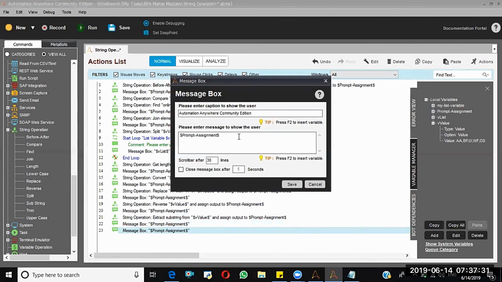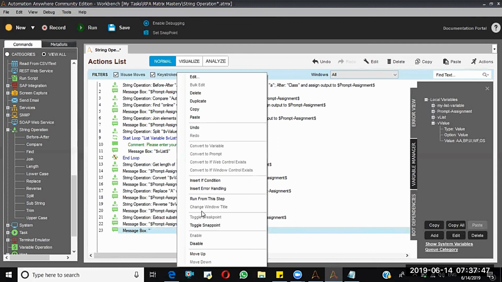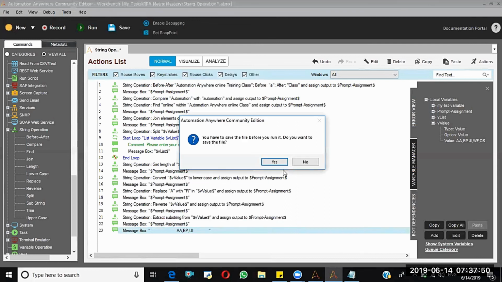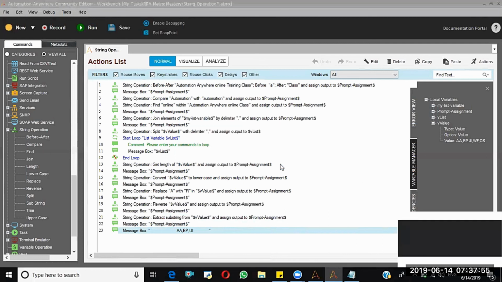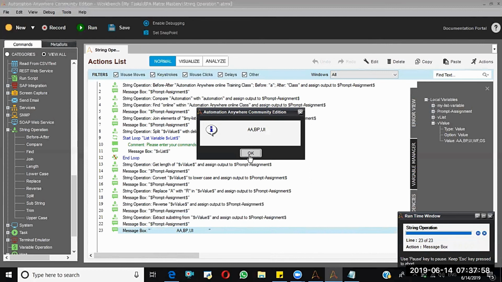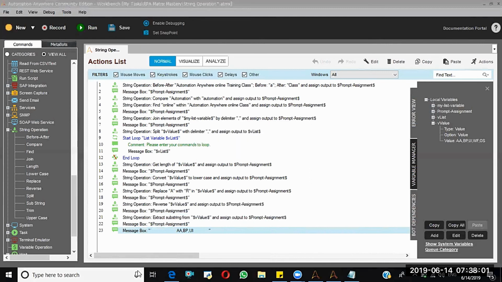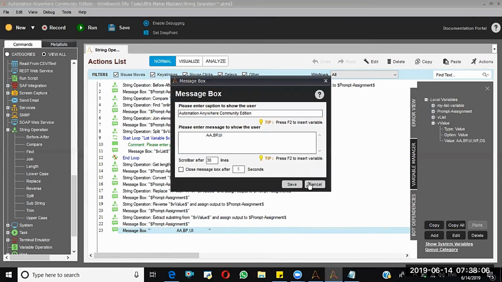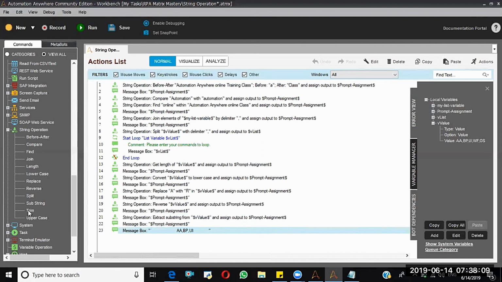Here if I say space, AA, BP path and space, and run this, see it is giving those spaces as well in the message box. If you want to trim those kinds of spaces, you will use the trim command.